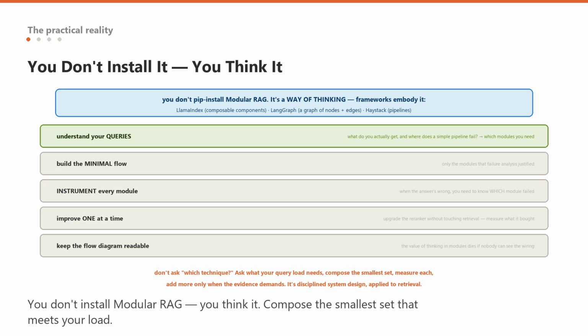The mindset in one line: do not ask which RAG technique should I use. Ask what does my query load actually need. Compose the smallest set of modules that meets it, measure each, and add more only when the evidence demands. That is modular RAG, and it is really just disciplined system design applied to retrieval.